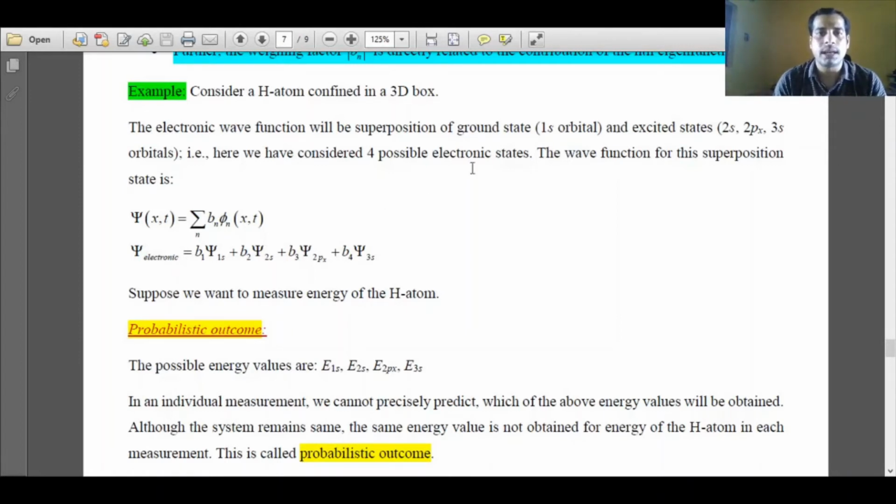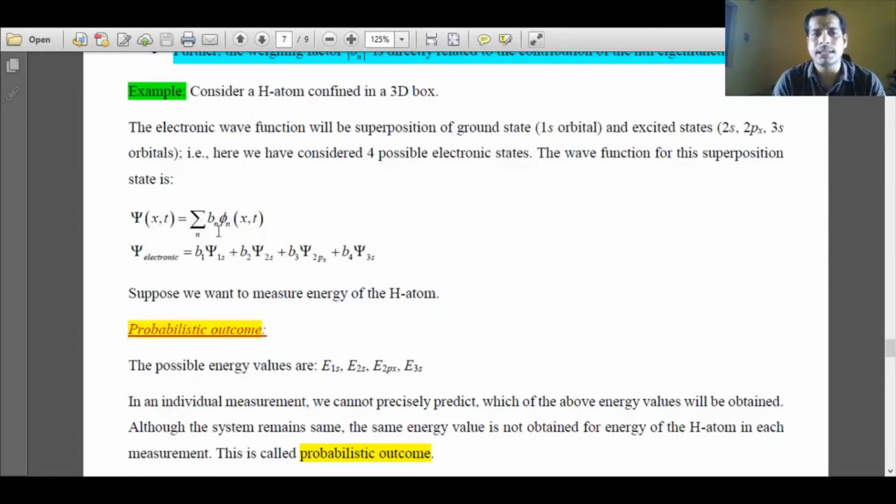So in the hydrogen atom, there is only one electron, but the electron can be present in any of the orbitals, that is 1s orbital, 2s orbital, 2px orbital, 3s orbital. So all the orbitals are possible, meaning the electron can be in any orbital. So there are many eigenstates. These are all eigenstates or eigenfunctions associated with different orbitals. So the total eigenstate will be the sum of all the eigenstates.